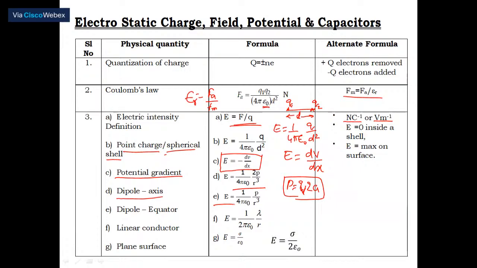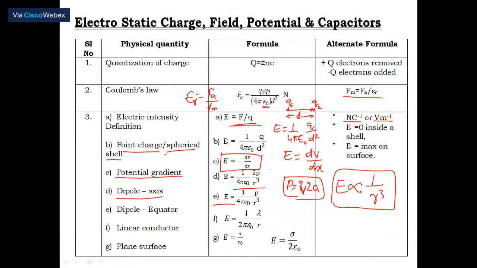In other words, we can notice here that the electric intensity E in the case of a dipole is inversely proportional to r cube. This you have to remember, because we are going to use this relation. It is directly proportional to the moment and inversely proportional to the cube of the distance of separation between them. Now we have completely dealt with the dipole.